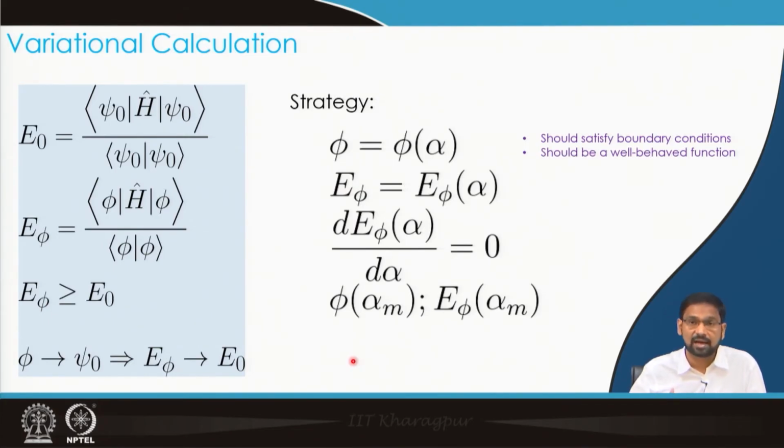Now someone else can come and say that no, you change the trial function from this form to another form. Would I know whether to believe this or take this advice or not? The way to judge another trial function is simple. Again, take that new trial function, do this exercise and see whether that trial function is giving you the energy E phi alpha m which is lower than your first trial function, and if it does, that means that trial function is a better trial function than your trial function.